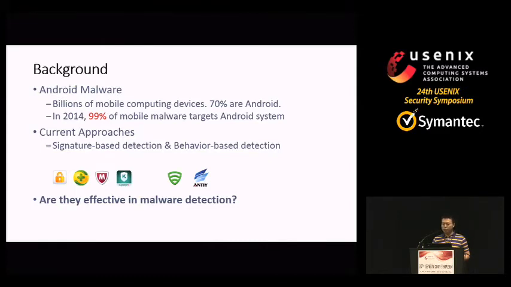Current approaches for detecting malware are usually signature-based or behavior-based. These works are extended from the detection approaches in the PC area. Are they effective in detecting malware in the Android world?